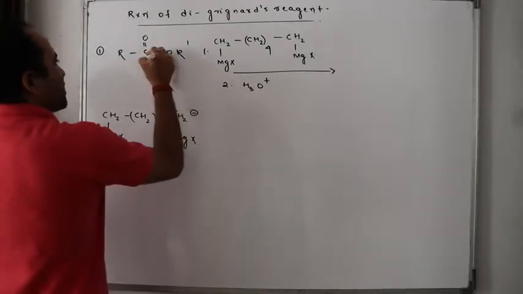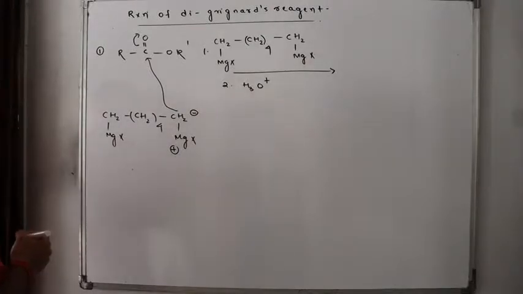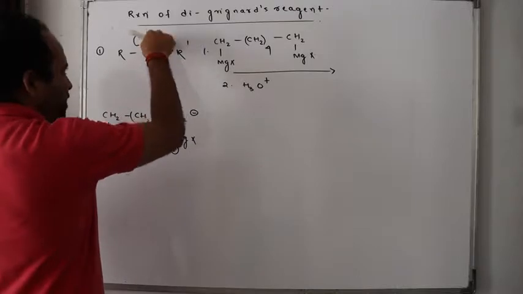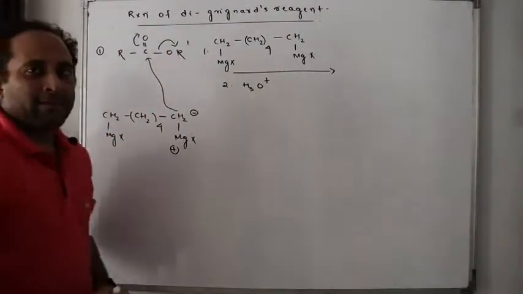This will attack this carbonyl. Oxygen becomes minus. When this minus reverts back, it throws out this OR dash.